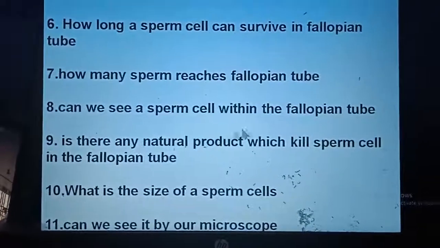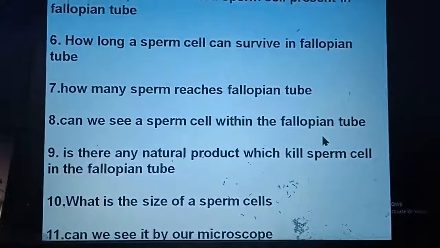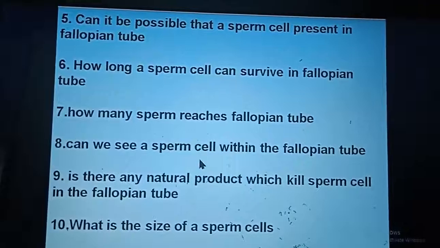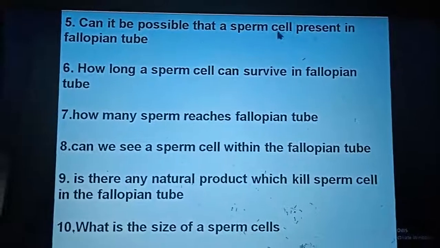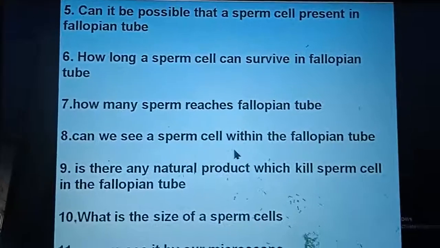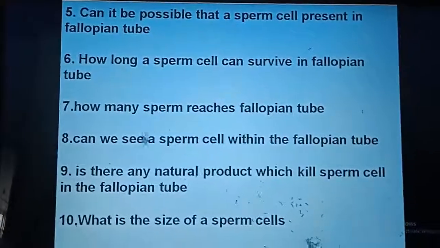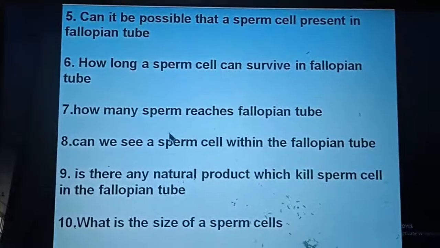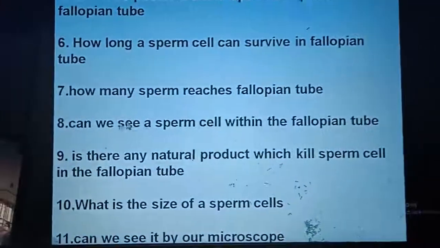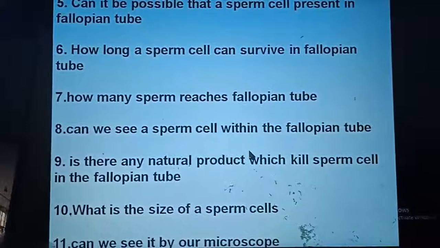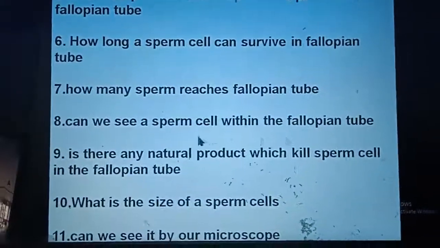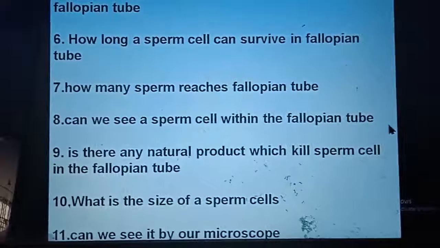Can we see a sperm cell within the fallopian tube? No. There is a difference. Can it be possible that a sperm cell is present? Yes, it is present, but not visible, because the size of a sperm cell is very small. It is a millionth of an inch. So we can't see a sperm cell with our usual compound microscope. We can see it by bright field microscope or phase contrast microscope.